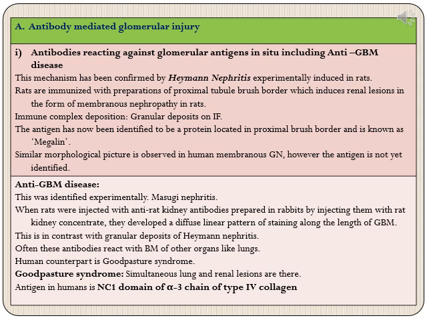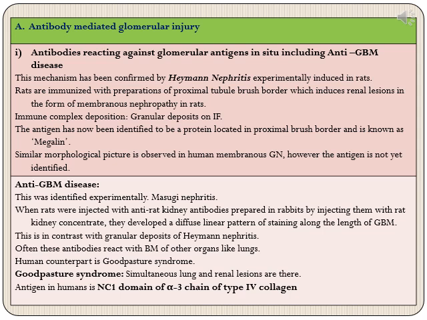So first we will talk about the antibodies which react against in situ glomerular antigens or the antigens of glomerular origin. This pathologic basis of glomerular injury was identified by two experimental models. First one is anti-GBM disease, which is also called Masugi nephritis, and second one is Heymann nephritis.